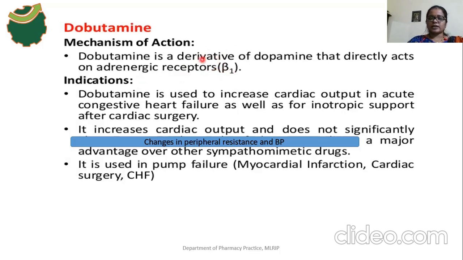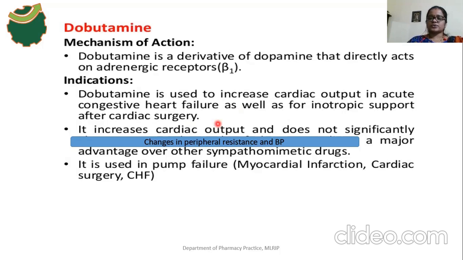Okay, and beta 1 receptors are present mainly in the heart region. It also potentiates the activity of adrenaline. And indication: dobutamine is used to increase the cardiac output in acute congestive heart failure, as well as for inotropic support after cardiac surgery. In congestive heart failure, the cardiac output is very low. So here, dobutamine increases the cardiac output.